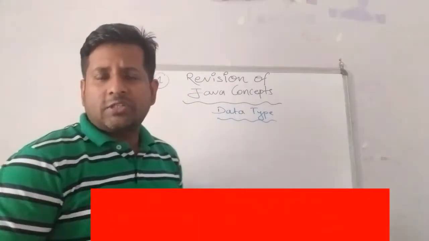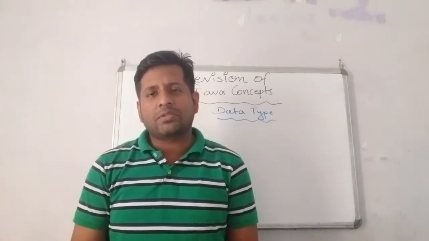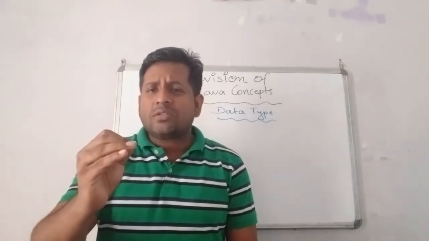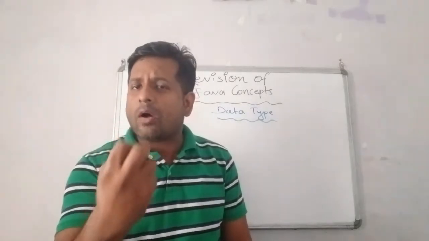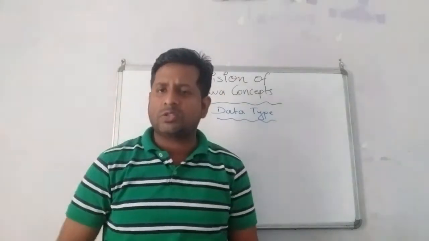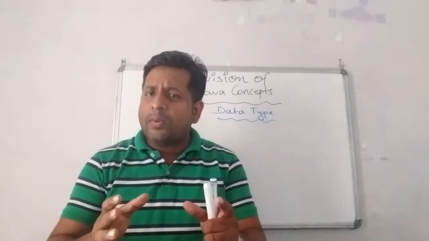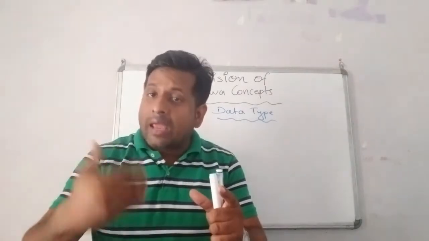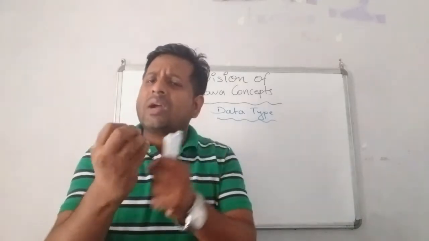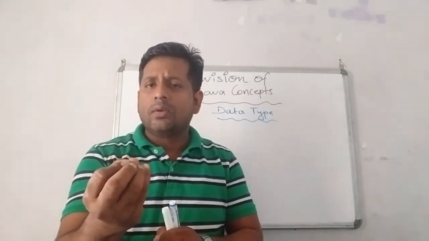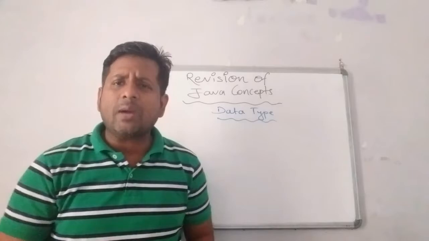So, first of all, children, what exactly are data types? See, data type means the type of value a variable will store. Variable means named locations, memory locations. Now, what kind of value will a variable store? Suppose, I will give one example.